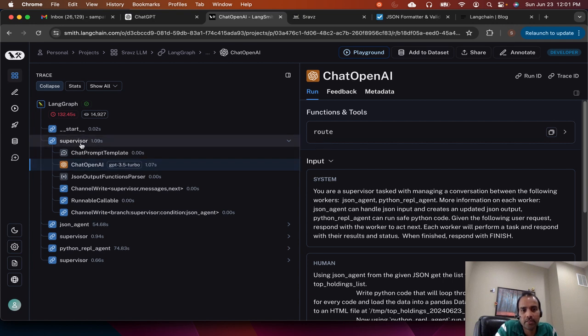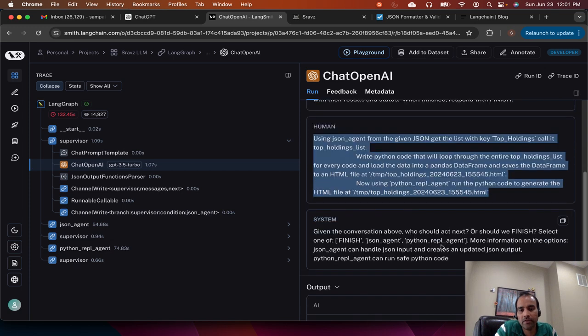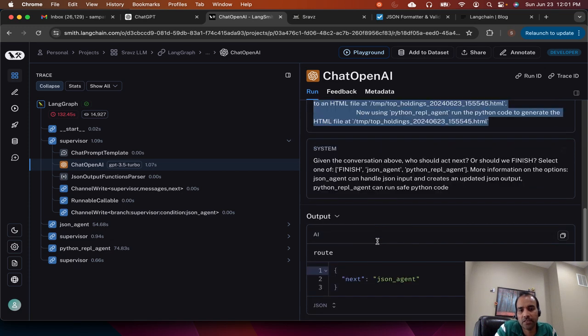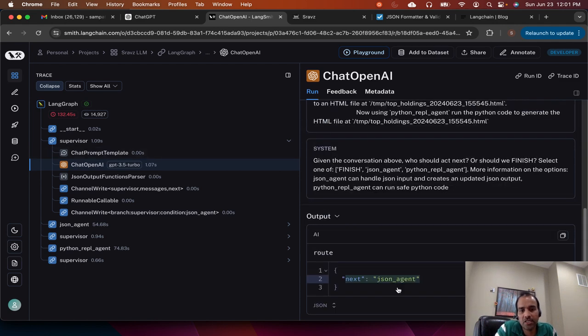The supervisor agent, which has a route function, will give this input to OpenAI, and we ask, given this input, and this is our human message, OpenAI will process it, and then it will give us an output. What should be the next agent which will act on our input data? So then once we get the JSON agent, the supervisor will start the JSON agent.